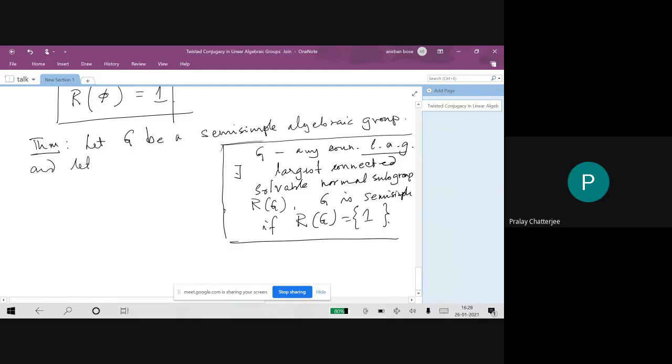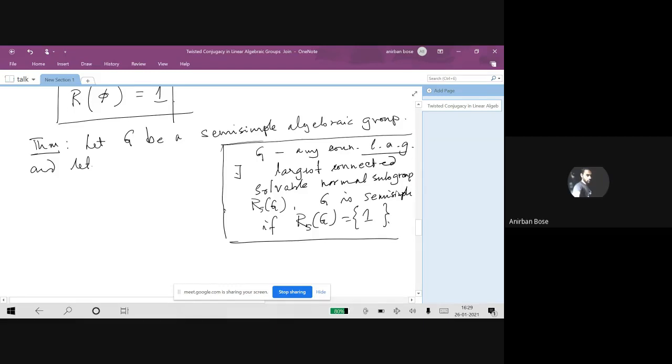Anirban, there are too many R here. Oh, yes. Let me just add an S to this R. It's called the solvable radical. We can forget about this R; I'm just making this definition in case somebody is not aware. Please don't confuse this R with this R, as Pralay indicated.